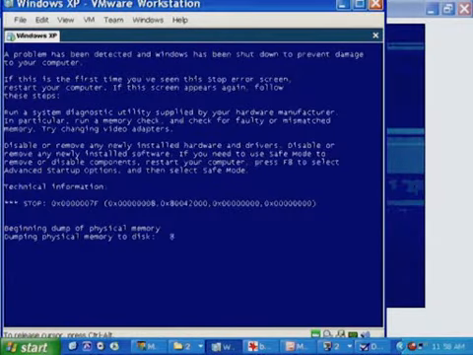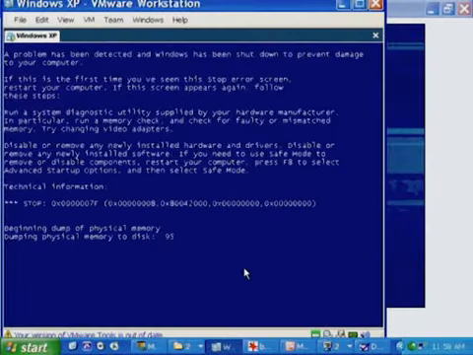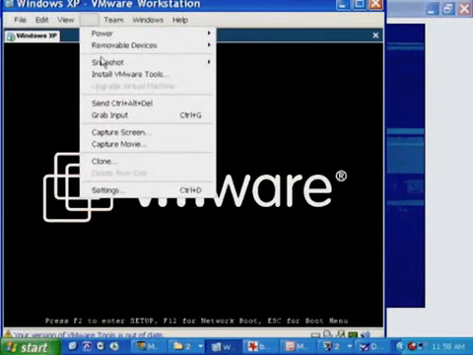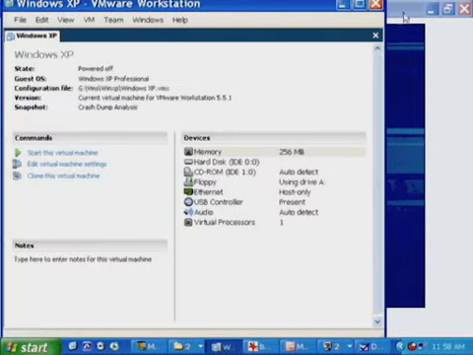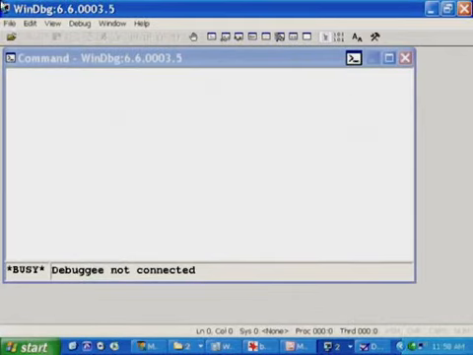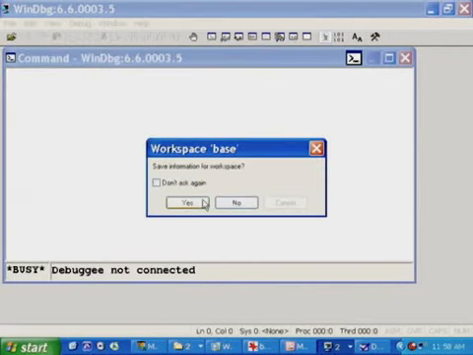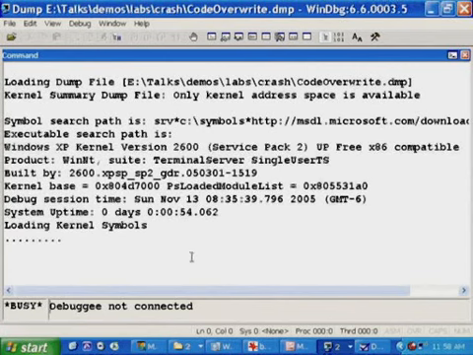and the system crashed. If we look at the stop code, there's no pointer to the driver at fault because the driver that caused the code overwrite is long since gone. Let's go take a look at that dump, shall we, Mark, and see what we could learn from it. So I'm going to go back to the kernel debugger and open the crash dump, code overwrite. And let's see who the hapless victim was this time.